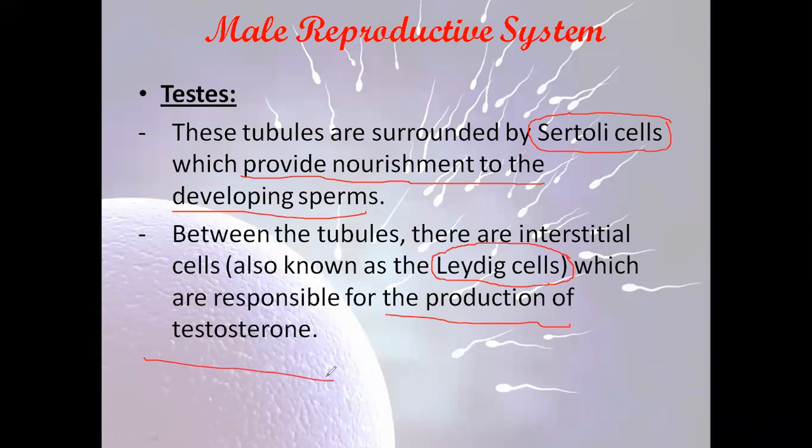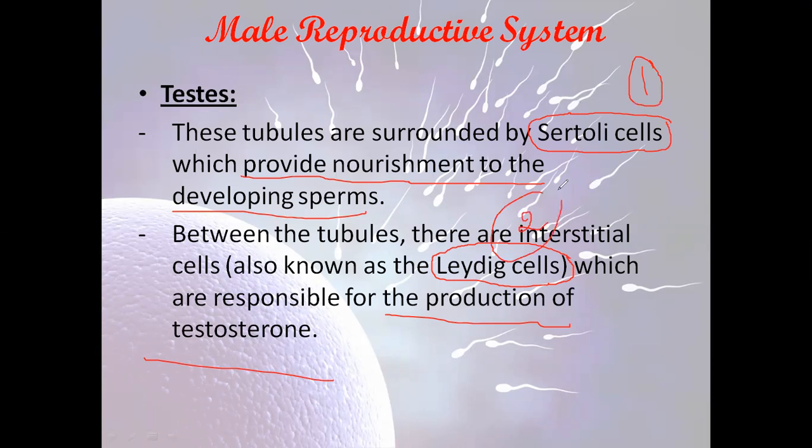So I repeat, the Sertoli cells provide the nourishment to the developing sperms. Also, the Leydig cells have a role in the production of testosterone. So here we have two important cells: number one, the Sertoli cells, and number two, the Leydig cells.